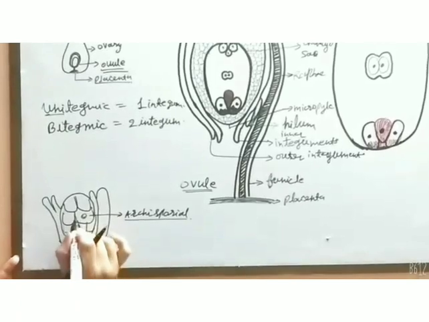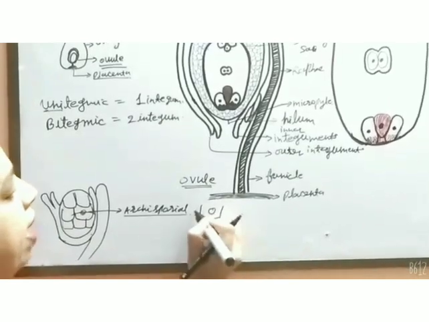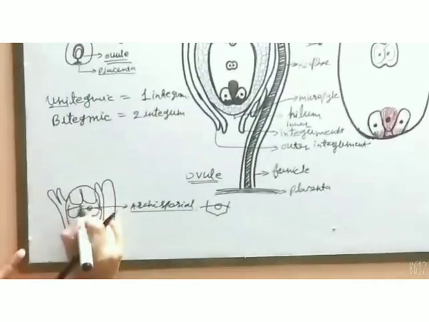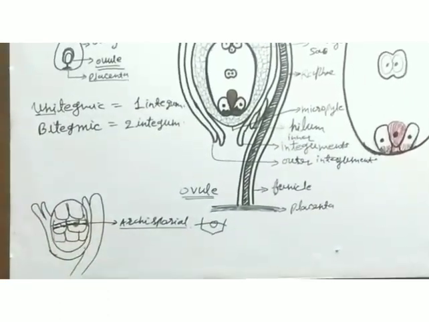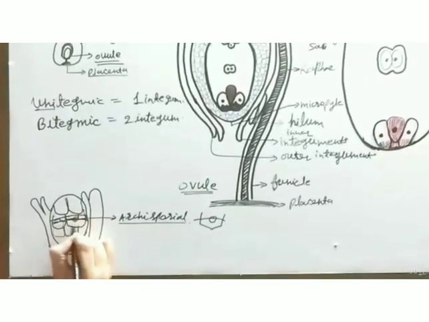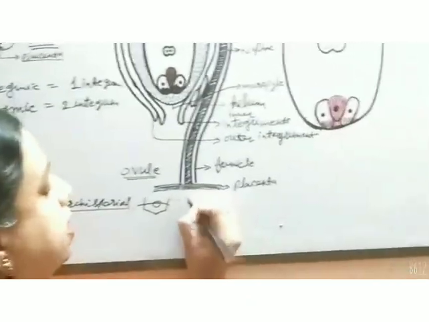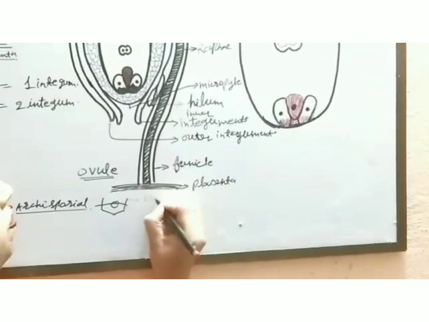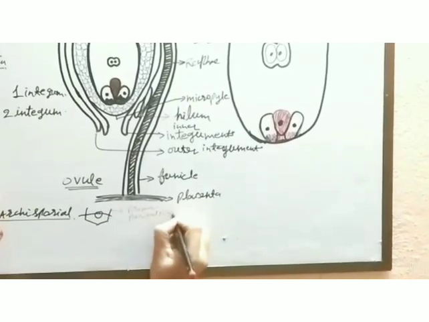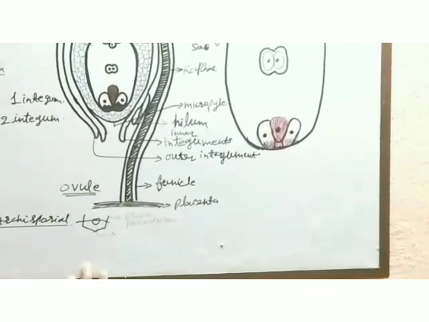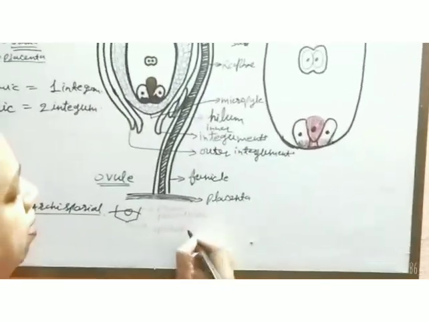When this archesporial cell divides periclinally like this, it forms two layers of cells. The outermost layer is called the primary parietal tissue, and the inner layer is called the sporogenous tissue.